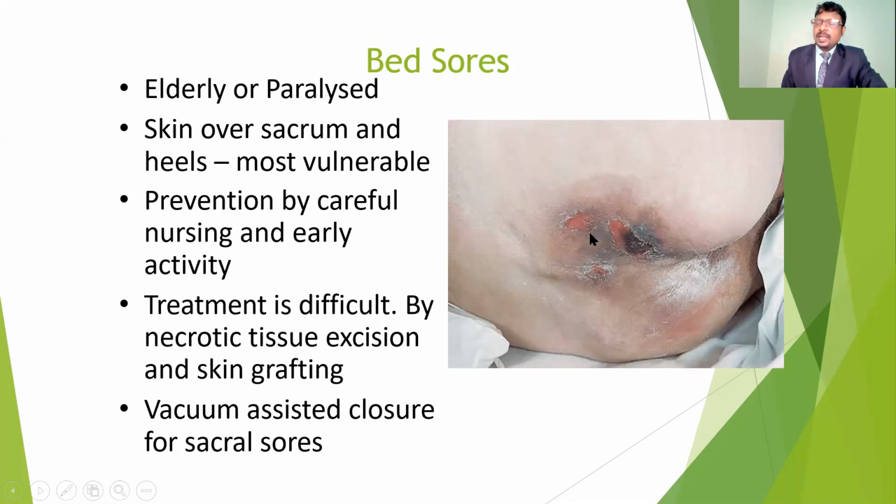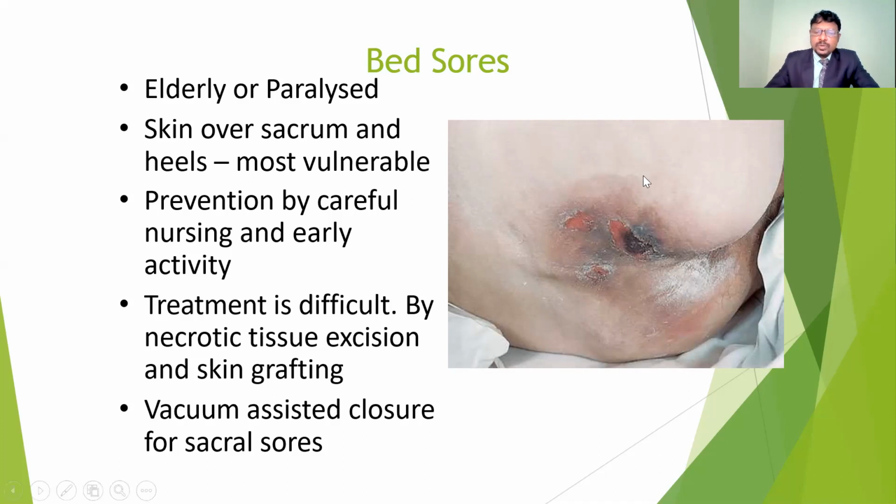Such as the sacrum, and if you see from top to down, it is more prone in the occipital region and also the scapular region. Next the elbow, the sacral and lumbar region, and also below the knees and the heel regions. So these parts are more prone to get bed sores. In the early stages there are lacerations, and the superficial skin gets damaged. If it progresses, it affects the muscles, and also the joints and bones. So it depends upon the grade of severity of the bed sores.